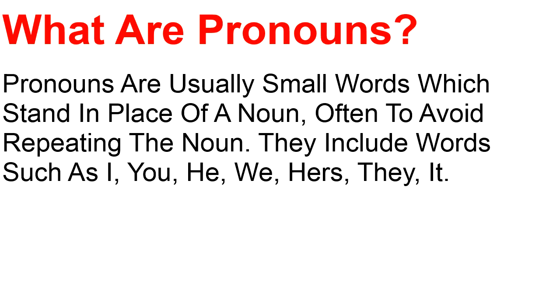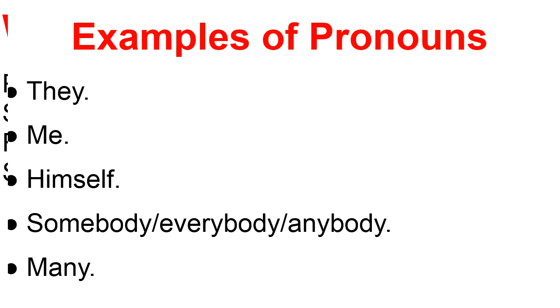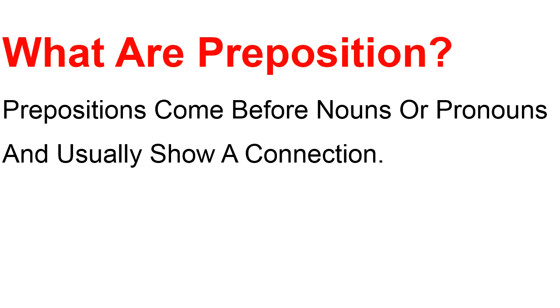What are pronouns? Pronouns are usually small words which stand in place of a noun, often to avoid repeating the noun. They include words such as I, you, he, we, hers, they, it. Examples of pronouns: they, me, himself, somebody, everybody, anybody, many.